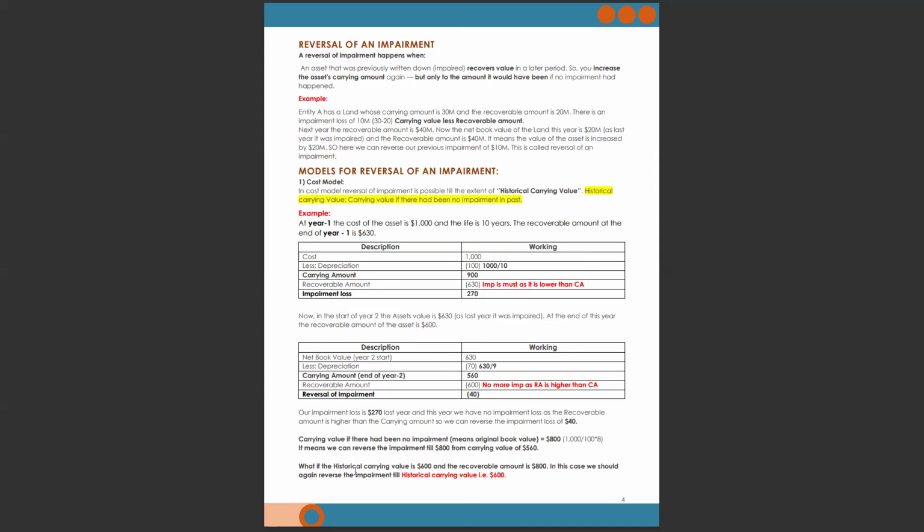Now, what if the historical carrying value is 600 and the recoverable amount is 800? I have just shifted this case. In this case, we should again reverse the impairment till the historical carrying value. We can't go above the historical carrying value. Historical carrying value is the restriction, the cap. I hope you are getting the things.